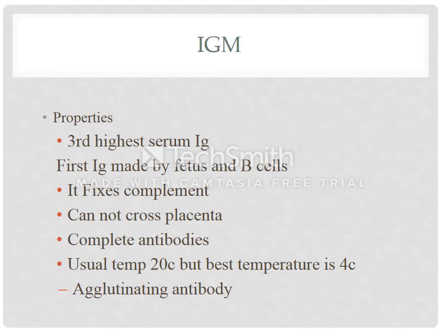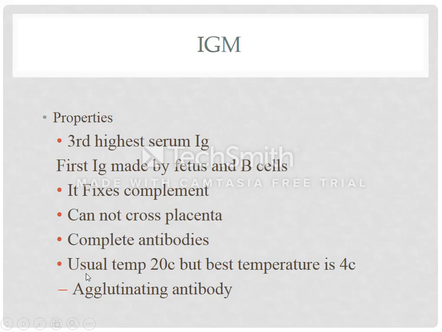IgM antibodies can efficiently activate the complement system, but these antibodies cannot cross the placenta because this is a pentameric antibody having high molecular weight and a large structure. Further, these antibodies have no receptor on the surface of the placenta, and these antibodies are complete antibodies.